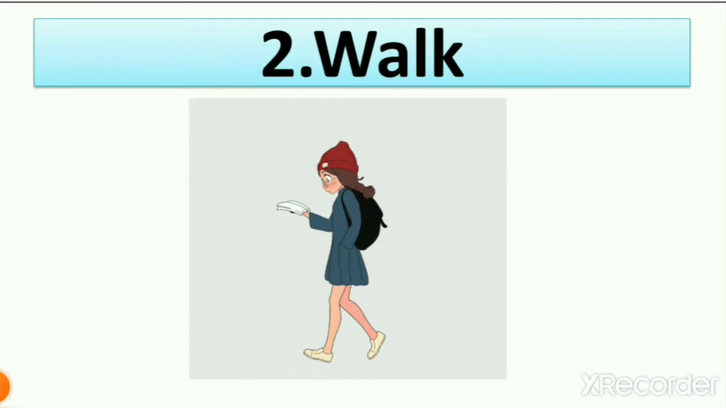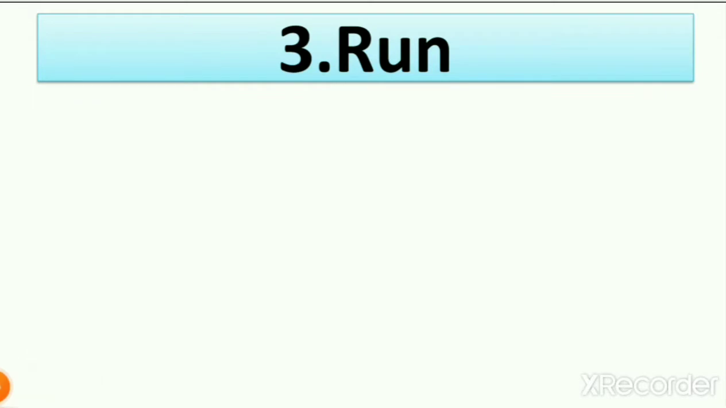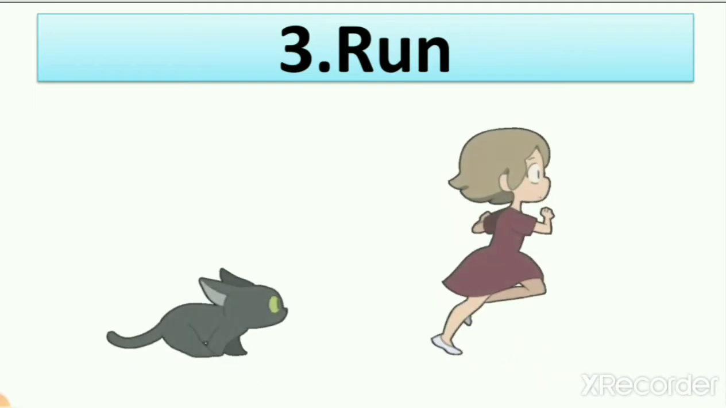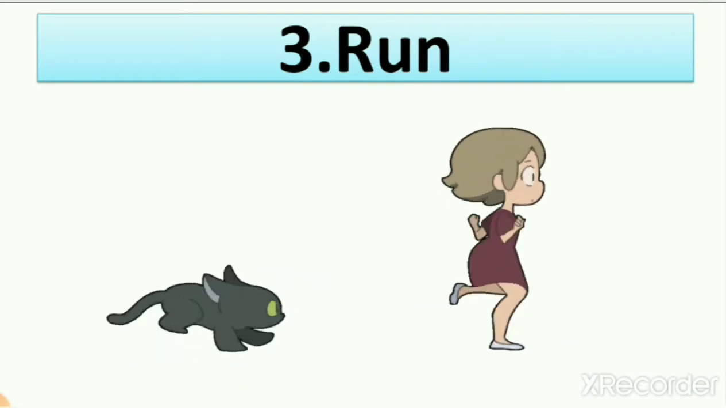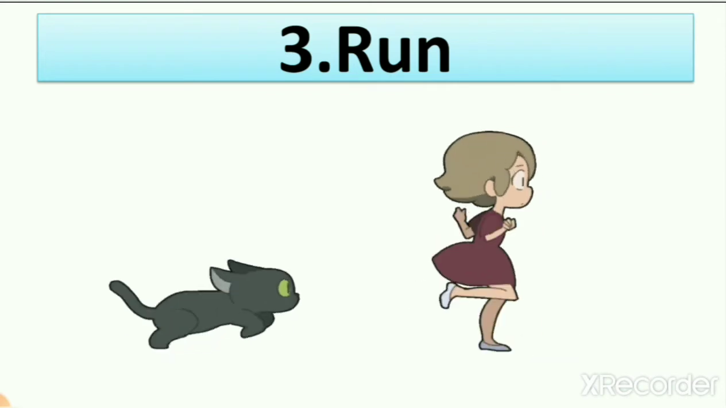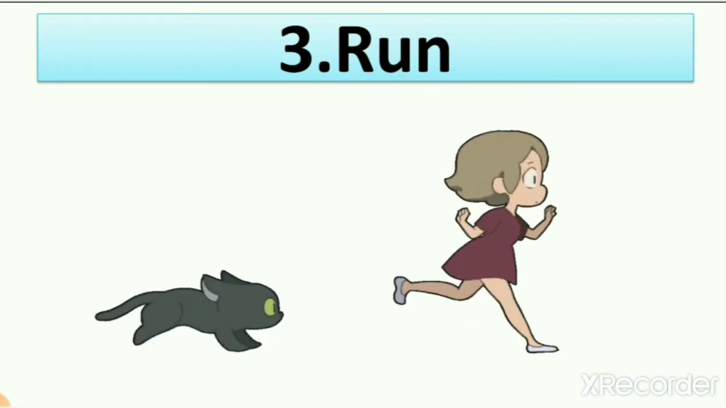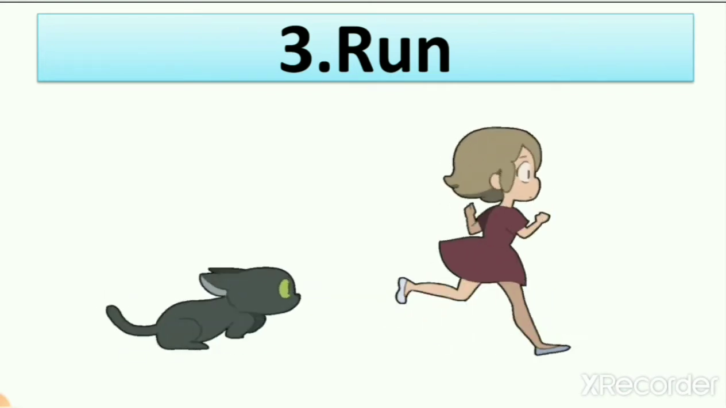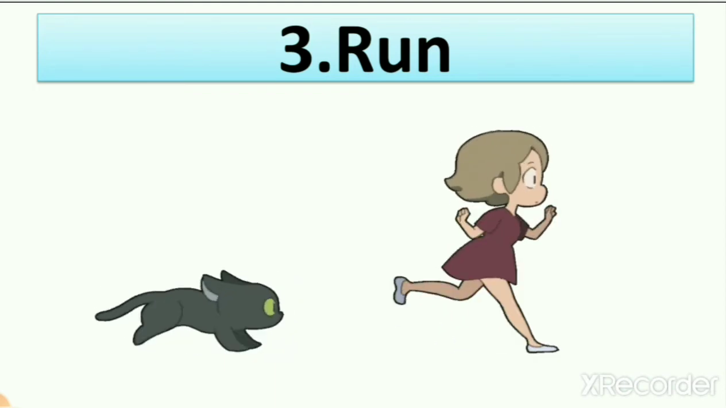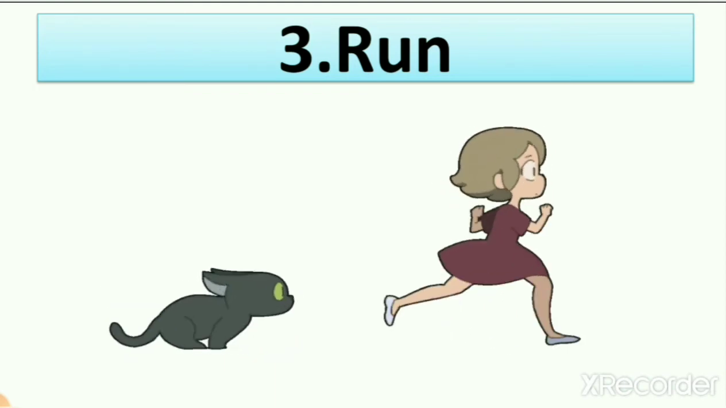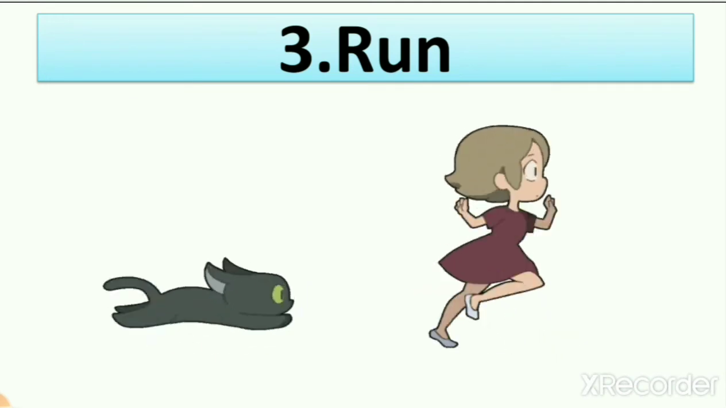So let's see our third hard word, run. When you are going to play, your mother tells you not to run here and there, right? So here you can see that one girl is running. Why is the girl running? Because a cat is behind her, right? When some animal is behind you, what do you do? You run. So with this picture you can understand what run is.